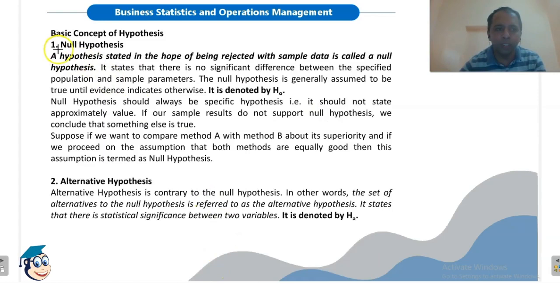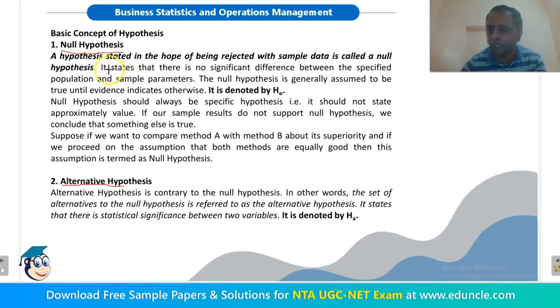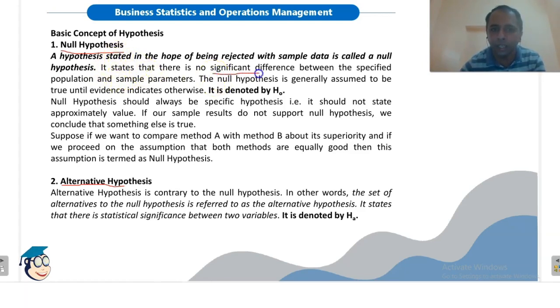Now there are two types of hypothesis. One is null hypothesis, another is alternate hypothesis. What are these two? A hypothesis stated in the hope of being rejected with sample data is called null hypothesis. वो hypothesis जिसको हम reject करना चाहते हैं उसे हम null hypothesis बोलते हैं. What we state in this hypothesis is that there is no significant difference between the specified population and sample parameters. This part is important: there is no significant difference between the specified population and sample parameters.